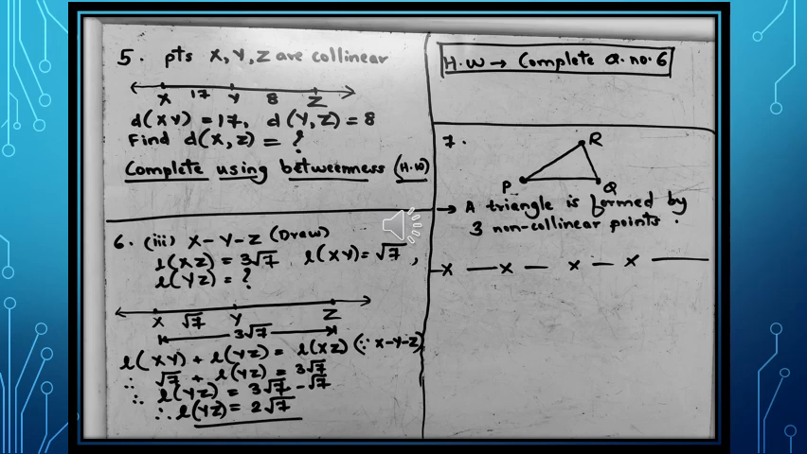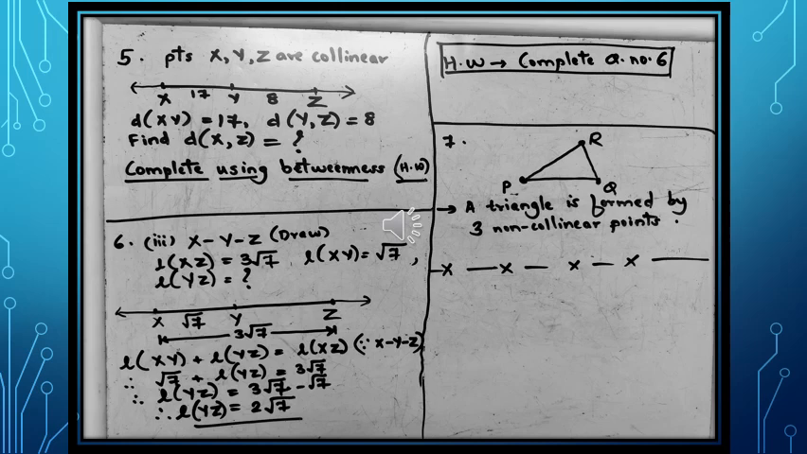Using the concept of betweenness, you will be solving this particular sum. So we get from the concept of betweenness, distance XZ is equal to distance XY plus YZ. Since Y lies in between X and Z, substitute the values wherever given and thereby get the distance XZ. Now moving to question number 6.